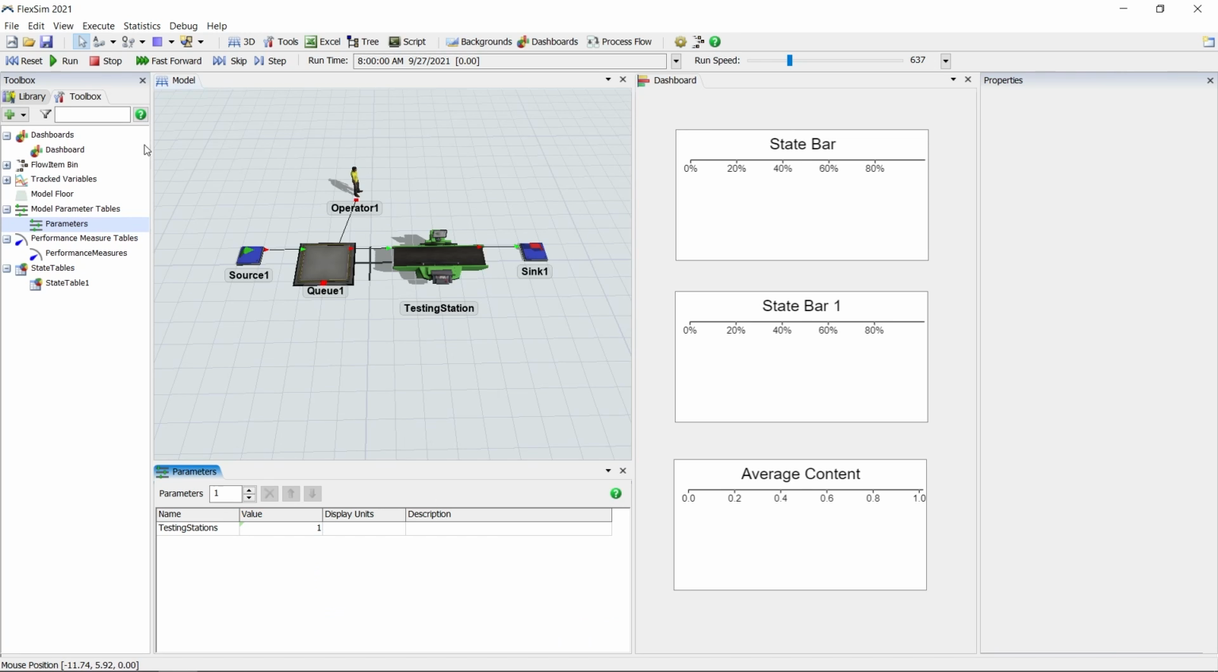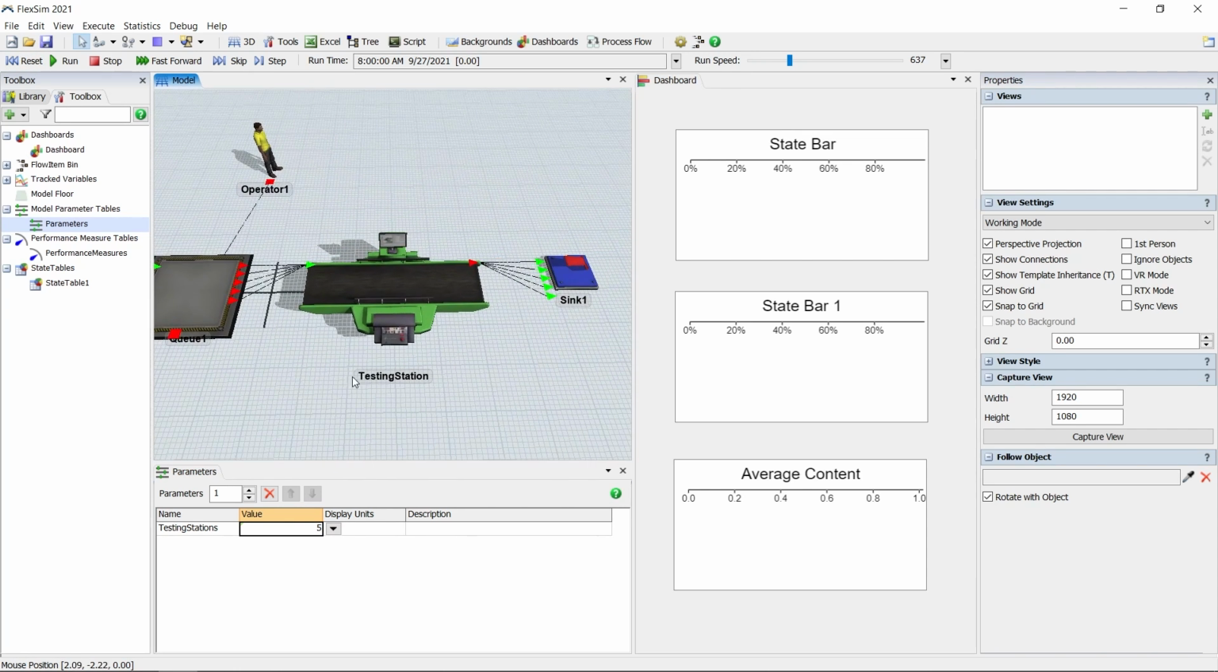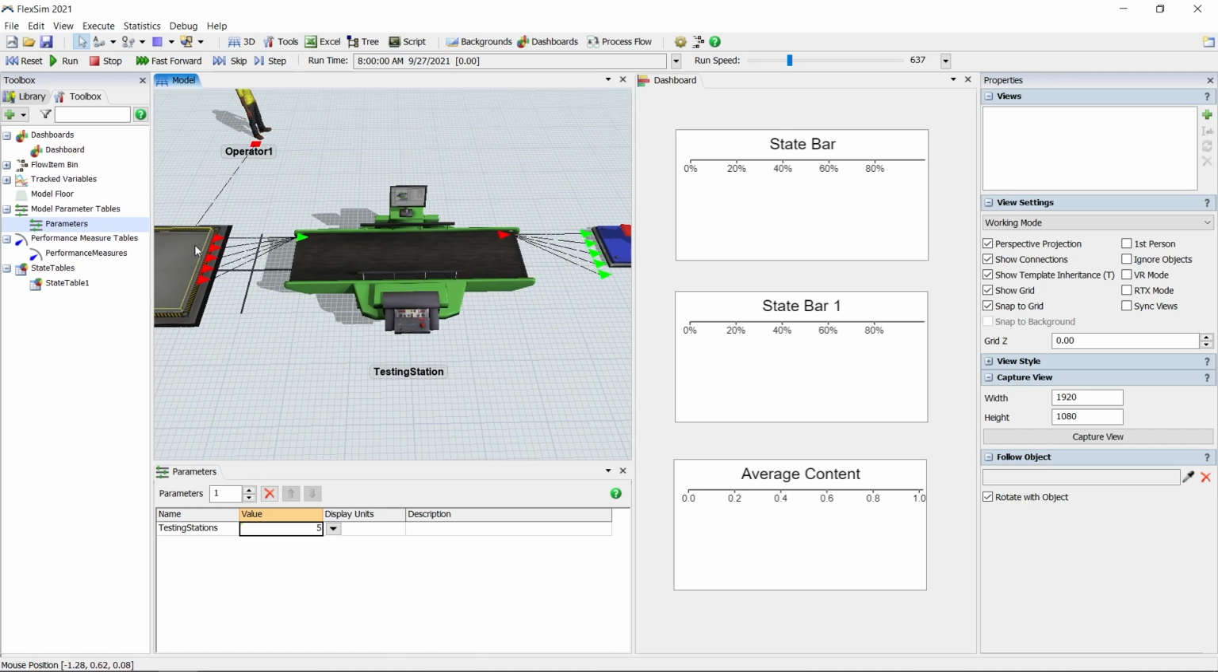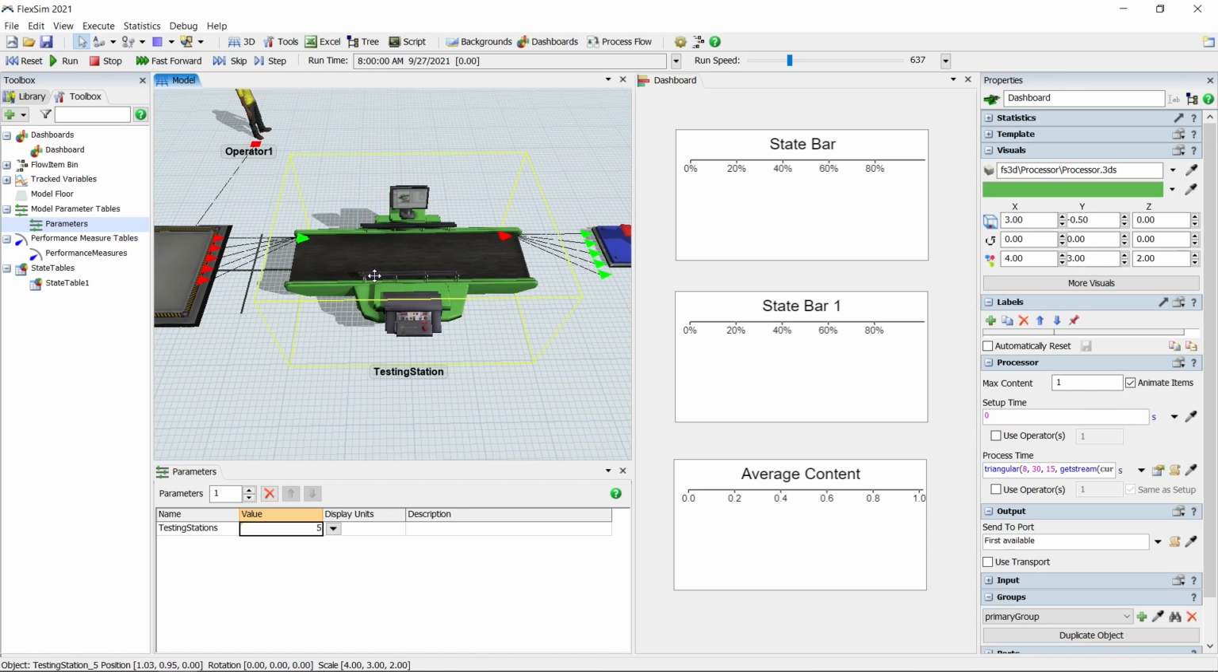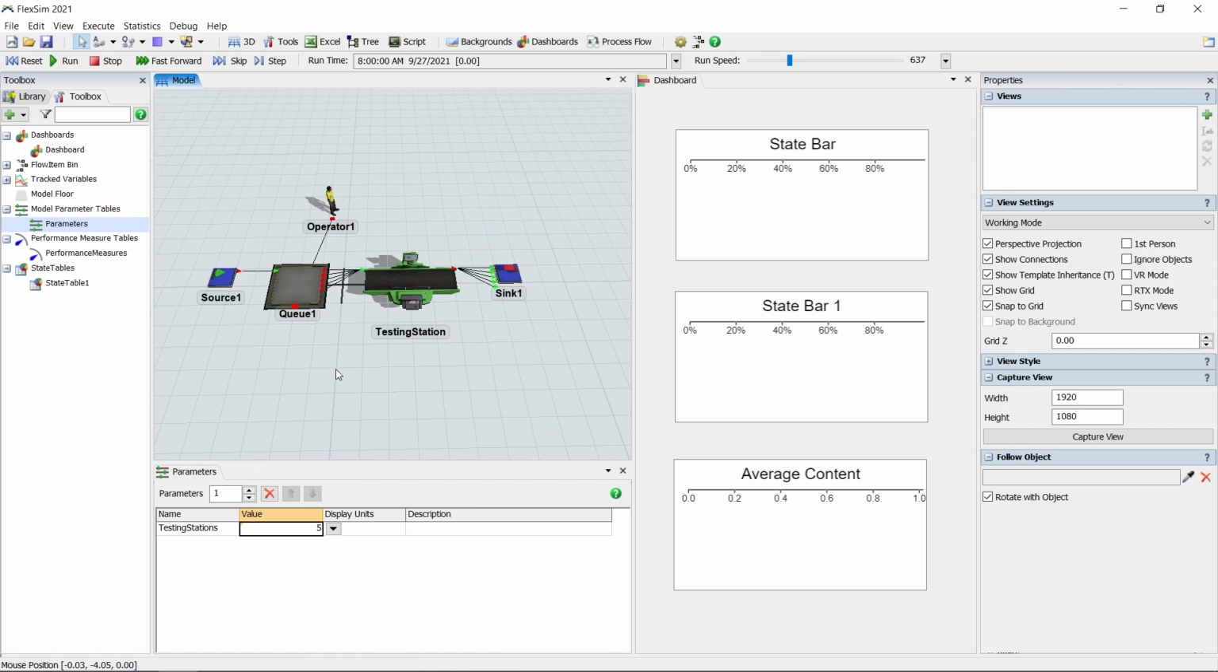Change the value to 5 and click the Reset button. All 5 of the testing stations were added to the same location, and you can tell by the additional connections showing up. This is fine for our model because travel distance isn't a factor in our study. But if it were, we'd want to do something slightly different to spread these objects out.